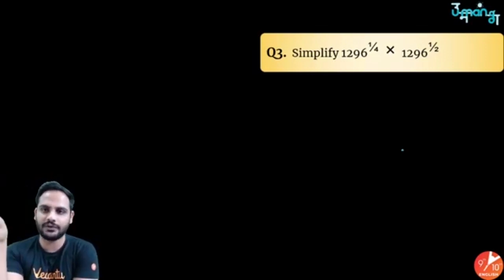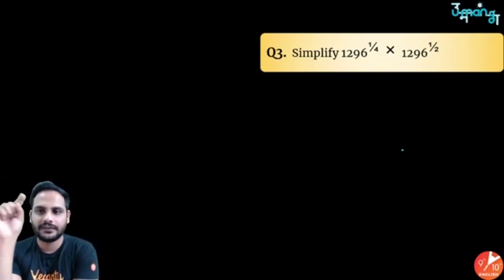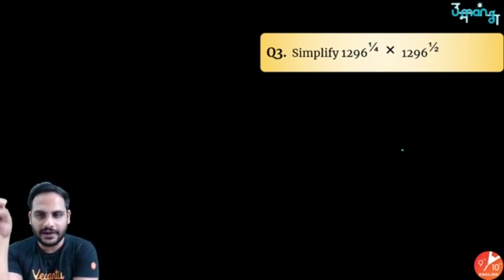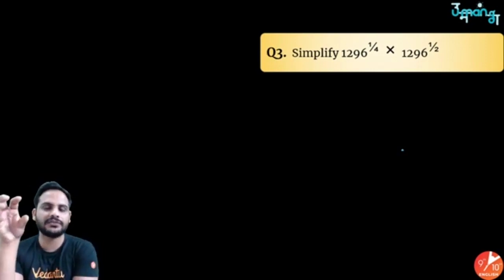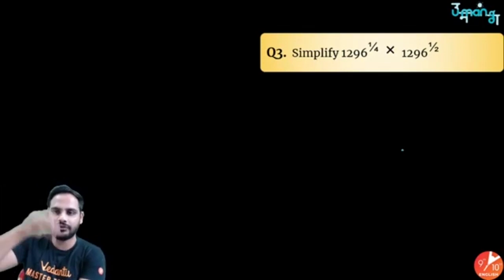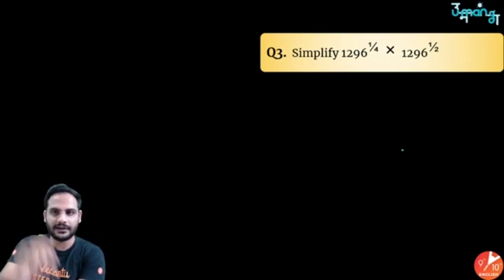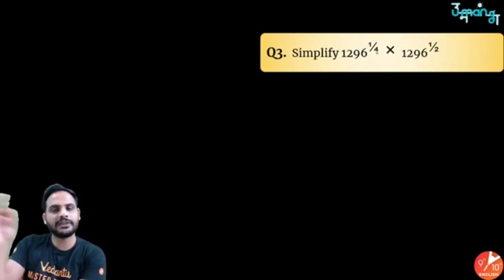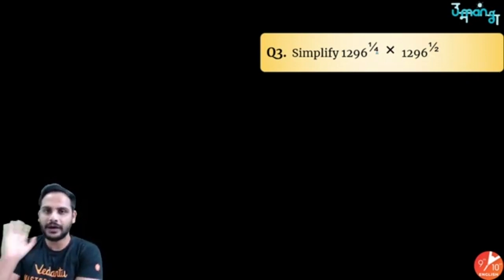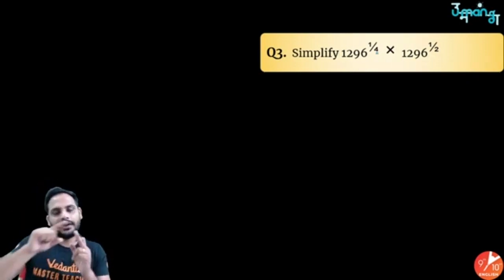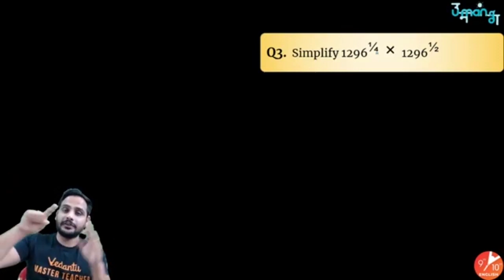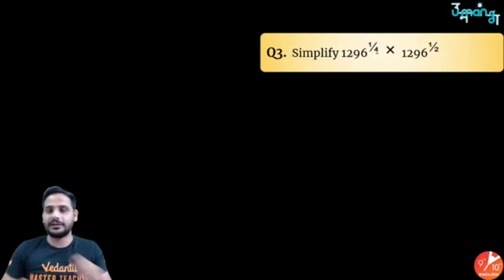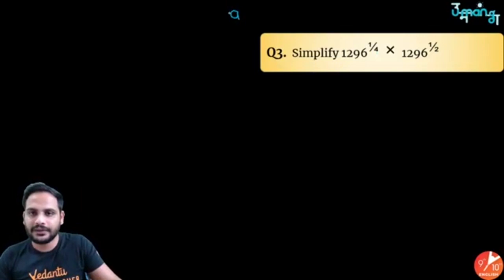So in these kinds of questions, always think that if there is a power 1 by 4 or 1 by 2, you need to convert this 1296 in the form of power 4 or power 2. Here, look at the denominator of 1 by 4: the denominator is 4, so try to convert 1296 into something raised to the power 4, so that with the law (a raised to the power m) raised to the power n becomes a raised to the power m into n. In these kinds of questions, we try to solve it with this law.